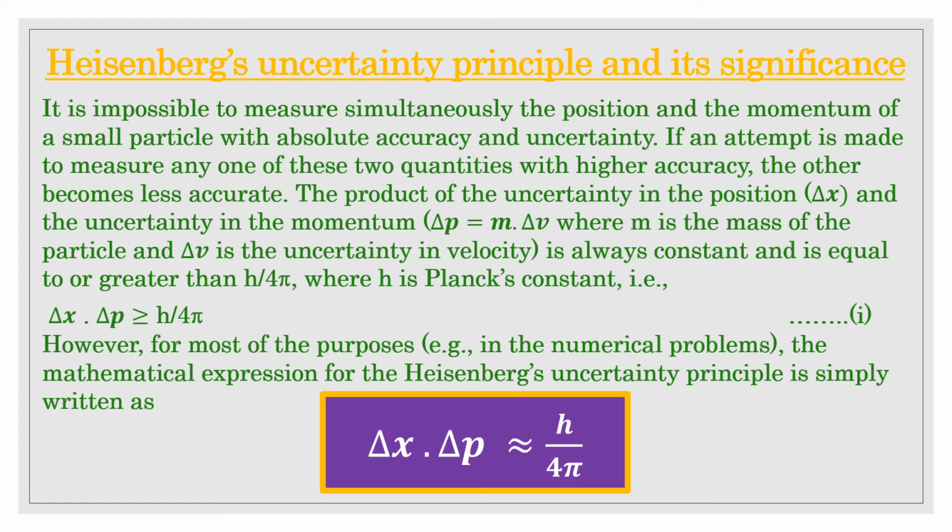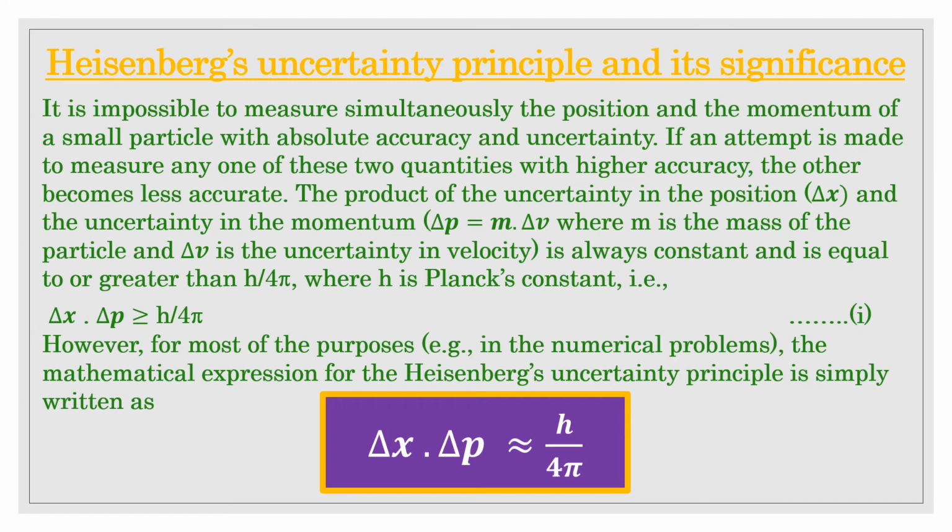It's a simple thing. So this simply implies that the position and velocity of a particle cannot be measured simultaneously with certainty. It is important to understand that the uncertainty principle applies to position and momentum along the same axis. Thus, if del x is along the x-axis, then del p should also be along the x-axis. It is further important to remember that the uncertainty principle is not an account of any limitation of the measuring instrument.